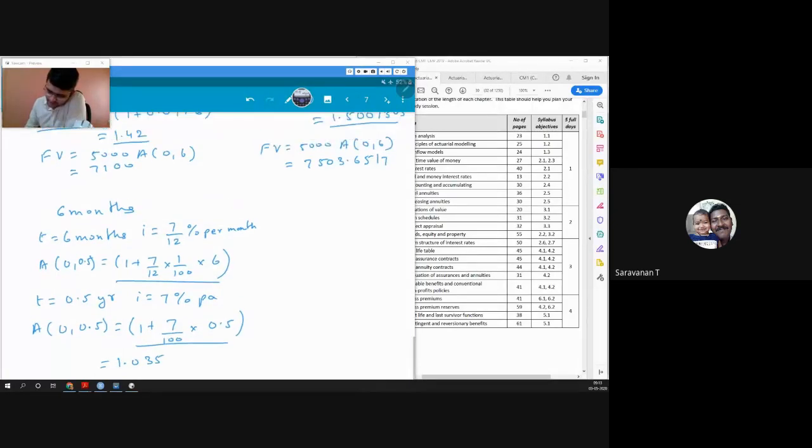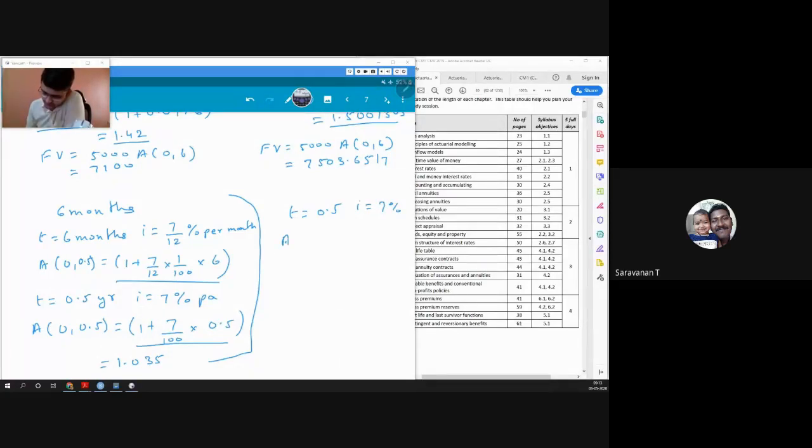For compound, we do not have such a choice. We will always convert the time into years. So for compound, we will say our time becomes 0.5, i is 7%.